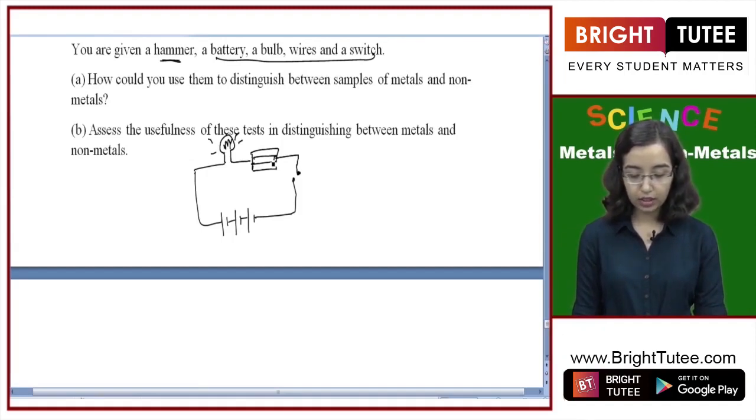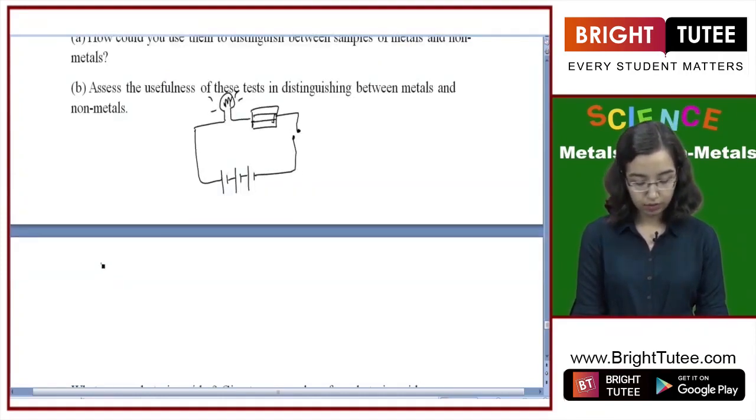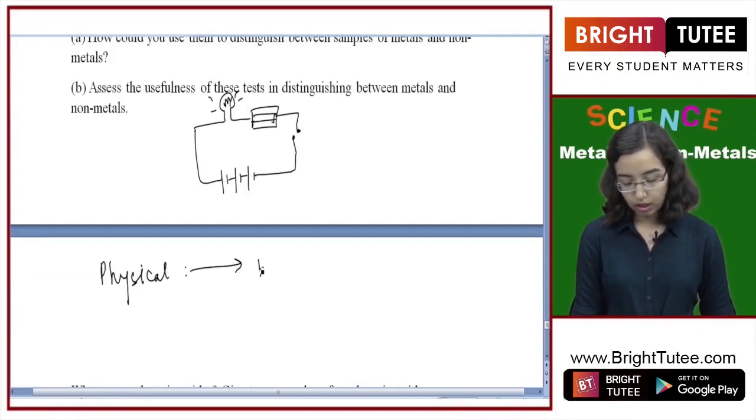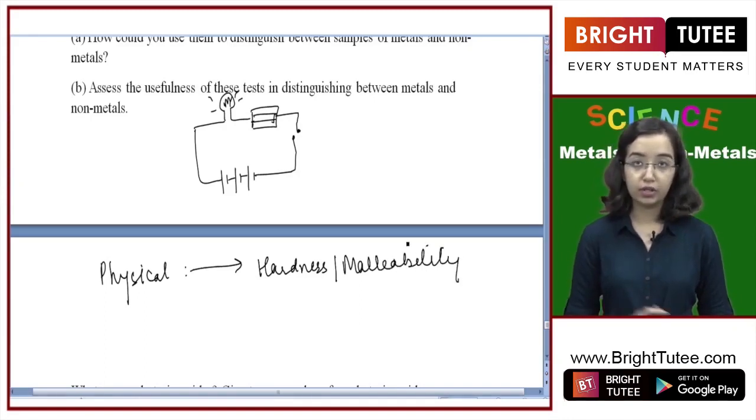Assess the usefulness of these tests in distinguishing metals and non-metals. Here we are doing this test based on two physical properties. First, we are using the hardness, or you can also say the ductility or the malleability, which is entirely opposite in metals and non-metals.